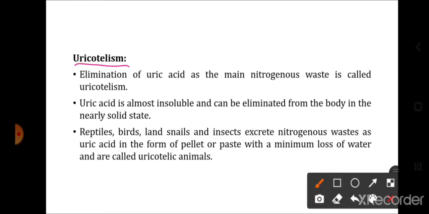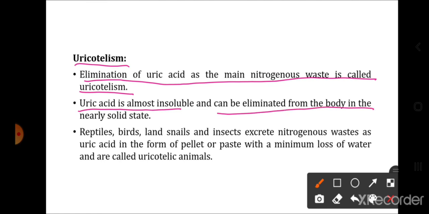The next one is uricotelism. Elimination of uric acid as the main nitrogenous waste is called uricotelism. So what is uricotelism? The elimination of uric acid. Uric acid is most insoluble and can be eliminated from the body in a nearly solid state.